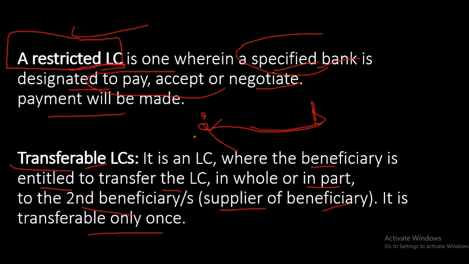It's not like this plastic person says I have purchased from another person, so this LC will transfer there, and then that person says I have purchased this from another person, and they can keep doing it any number of times. So it is confusion. Better you can do the transfer only one time, but only once. Okay, one time only it is allowed. So transferable LC means the beneficiary can transfer his right to the second beneficiary. And who is the second beneficiary? He is the supplier of the first beneficiary, who is supplying raw material to our first beneficiary.